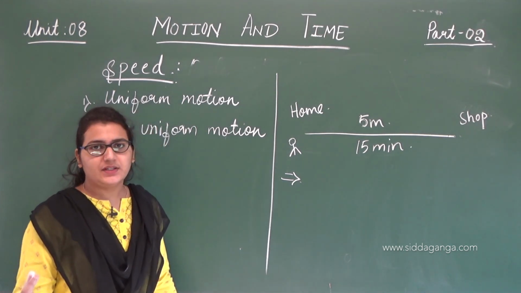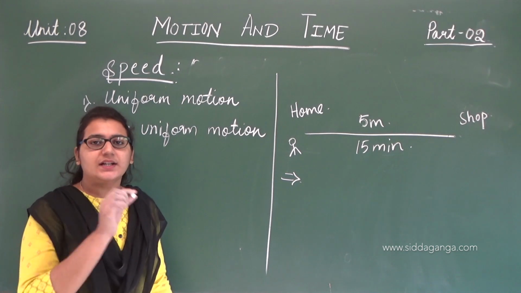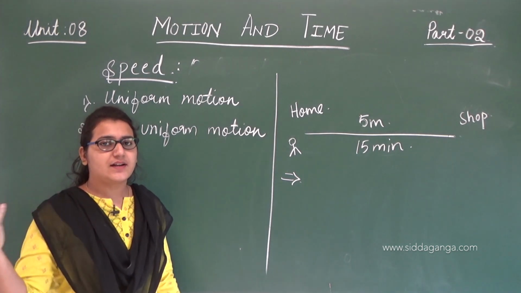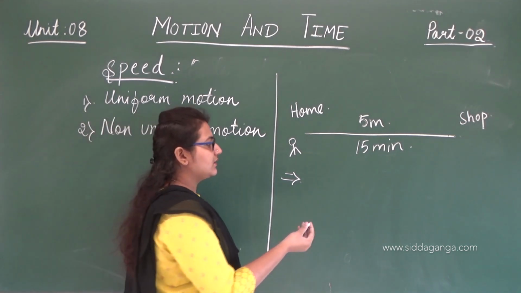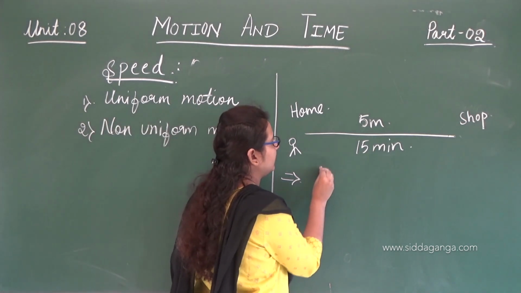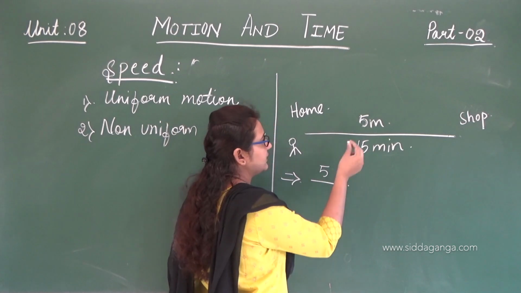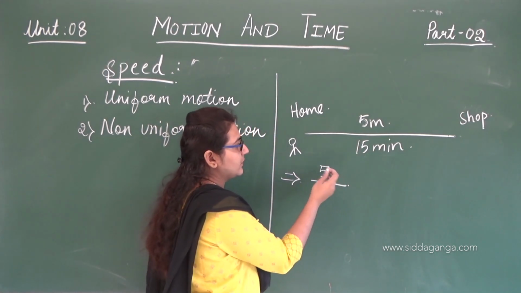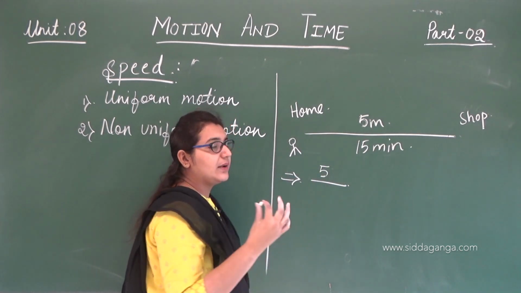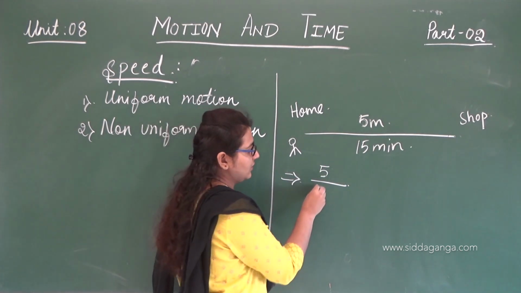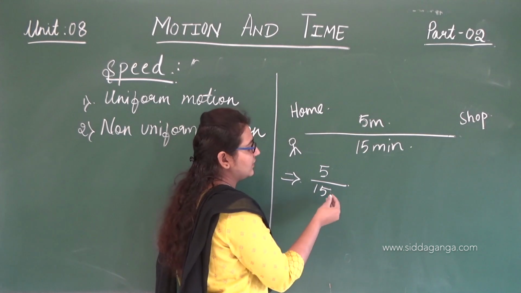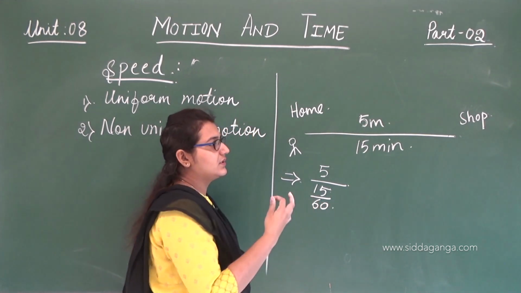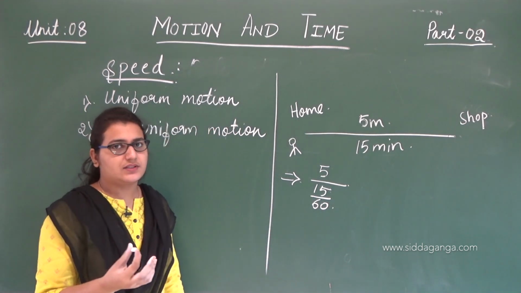So what exactly is speed? The formula to calculate speed is distance covered by time taken, and it should be in standard units. The distance covered here is 5 meters, which is in a standard unit itself, so there is no need of conversion. The time taken is 15 minutes, so 15 minutes by 60, because 1 minute is equal to 60 seconds.